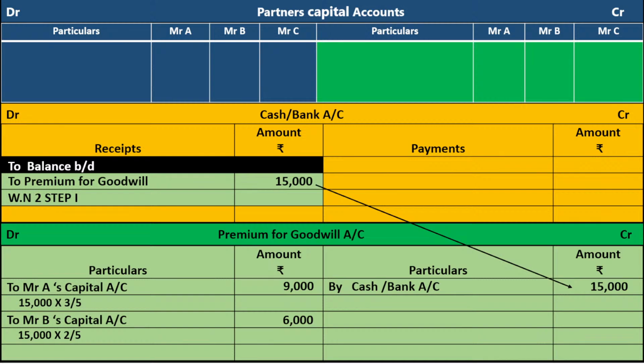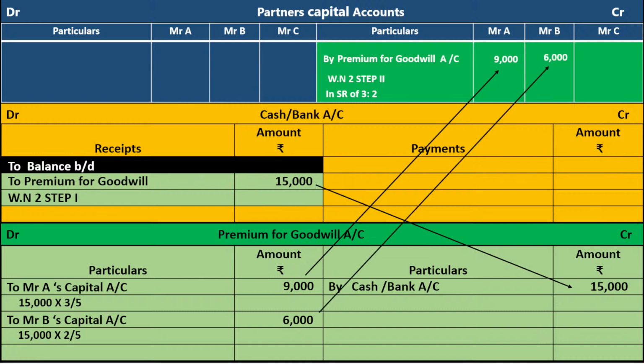Come to the partners capital account. Mr. A's capital account and Mr. B's capital account are credited by premium for goodwill account. The amount is in the working note number 2, step number 2 entry. In the sacrifice ratio of 3:2, Mr. A 9,000, I brought it from here. Mr. B 6,000, I brought it from here. I think now everybody understands it.